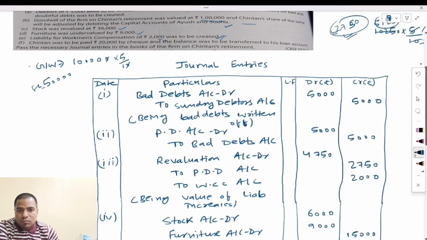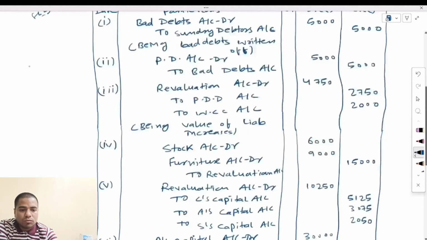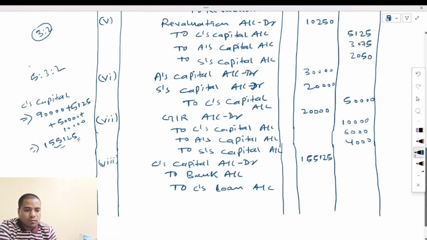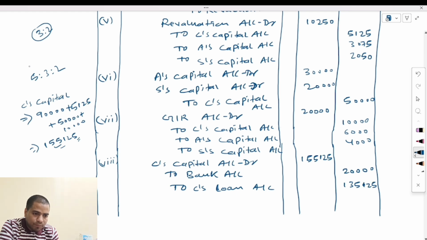How much amount are they paying by cheque? 20,000 they are paying through cheque, and the remaining we have to transfer into the loan account. It means the remaining balance would be 1,35,125. This will be transferred to the loan account.